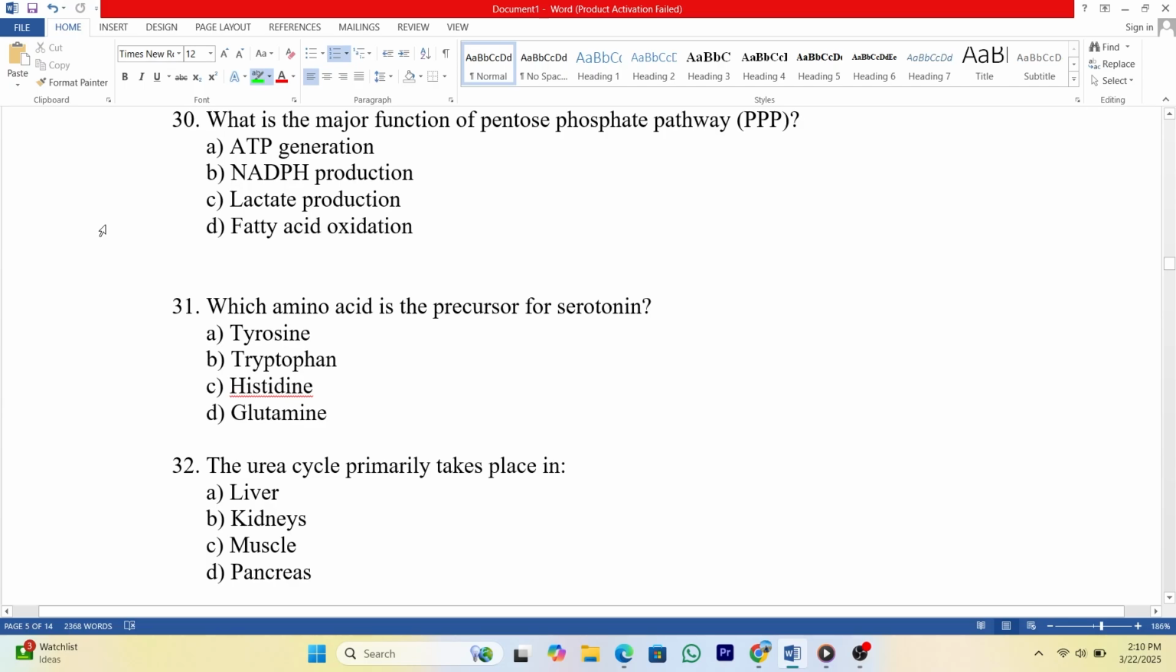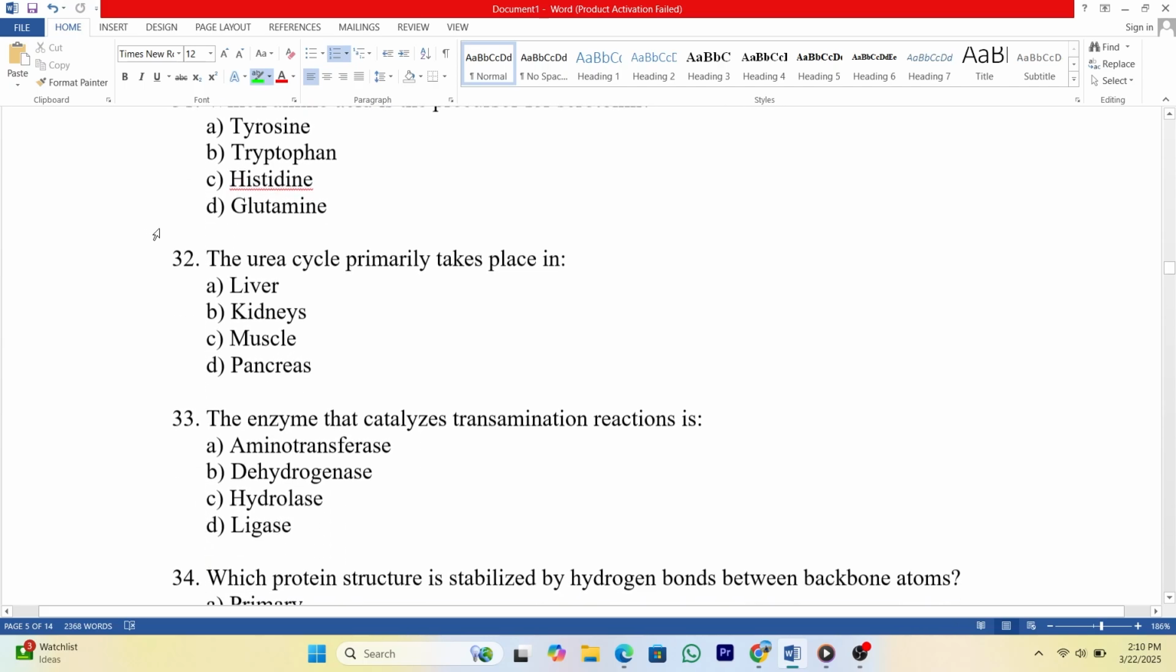30. What is the major function of the pentose phosphate pathway, PPP? A. ATP generation. B. NADPH production. C. Lactate production. D. Fatty acid oxidation. Answer: B.